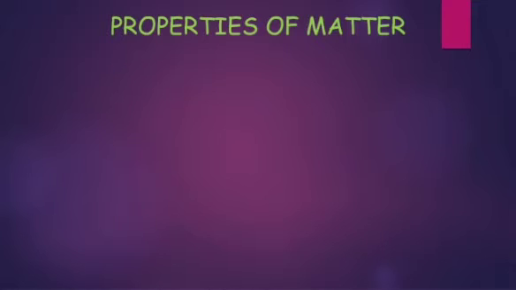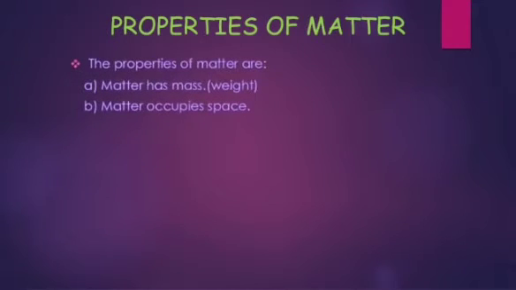Now let us learn what are the properties of matter. What is the nature of matter? So the properties of matter are: matter has mass. That is, all matter around us has some mass or weight. And the second property, matter occupies space. So all things around us have some weight and also occupy some space. So the two important properties of matter are: matter has mass and matter occupies space.